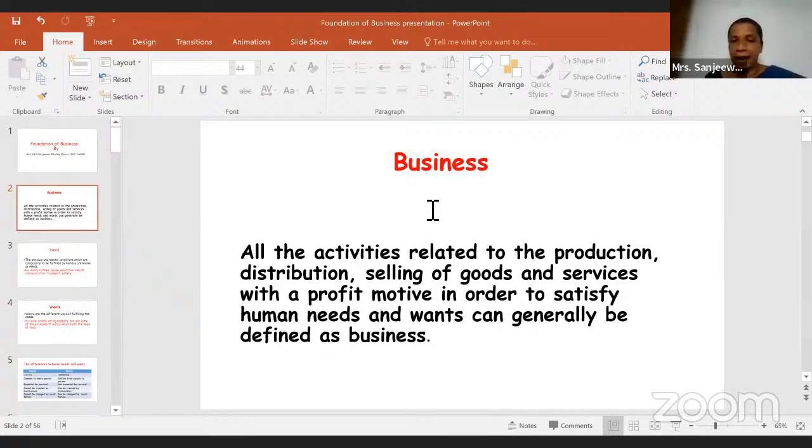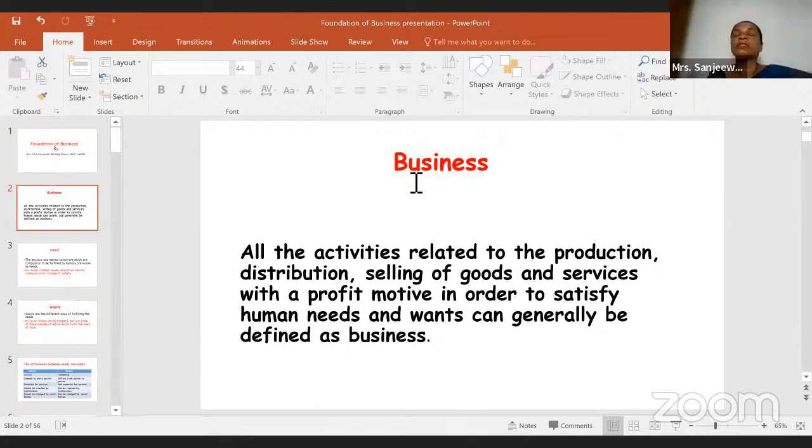All the activities related to the production, distribution, selling of goods and services with a profit motive in order to satisfy human needs and wants. Everything we do to satisfy human needs and wants, we consume as consumers, right? From the consumers' perspective, we consume something to satisfy ourselves. Likewise, if you are a seller, you sell something to satisfy human needs and wants.